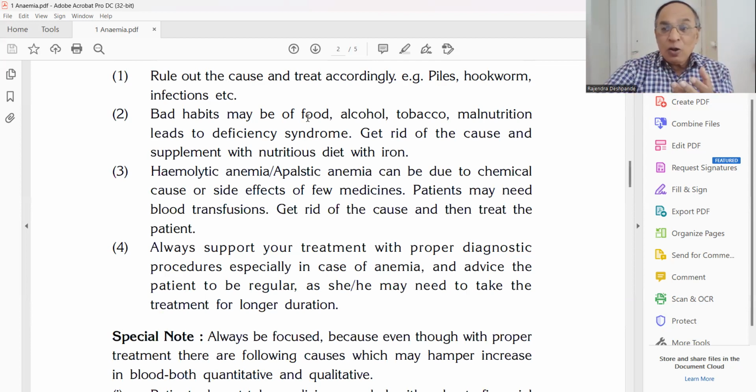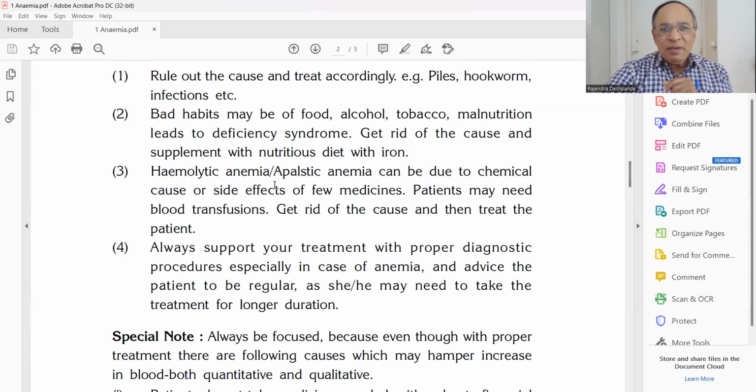that is not good. Alcohol, lot of consumption, liver will be damaged. Tobacco. Malnourishment leads to deficiency syndrome: vitamin B12 deficiency, iron deficiency, copper deficiency, etc. Get rid of the cause and supplement with nutritious diet with iron.